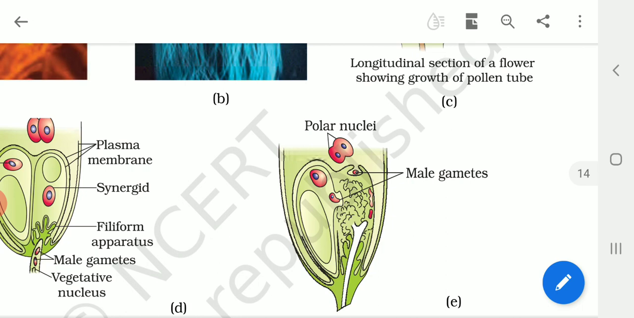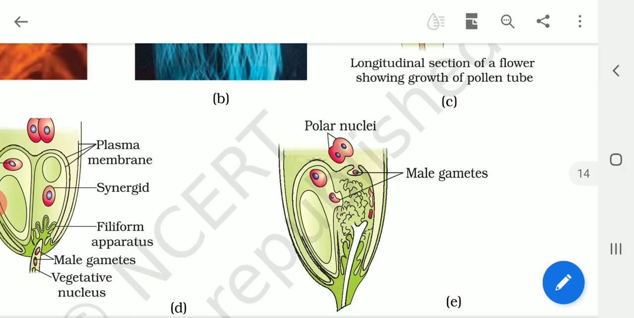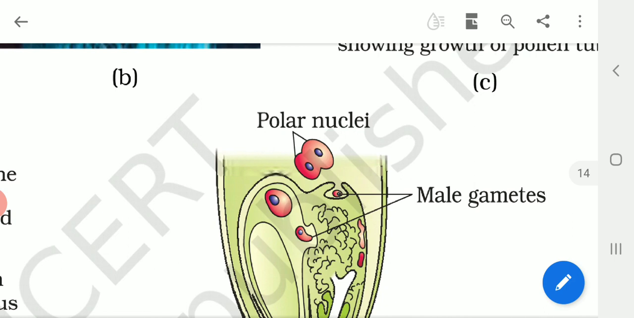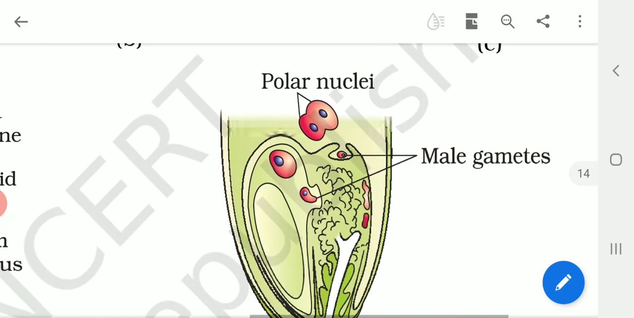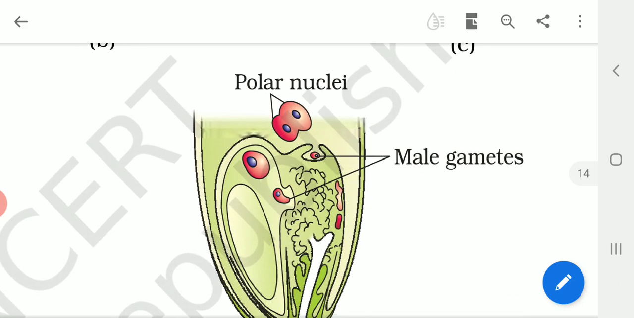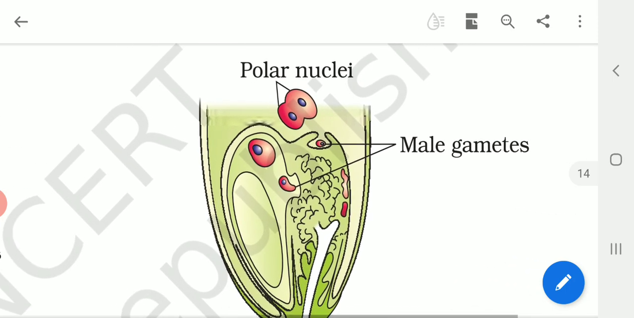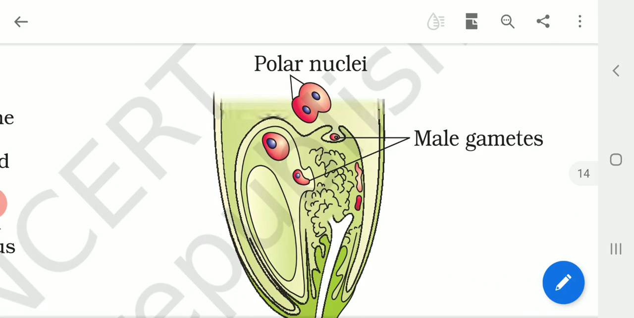And what about the other male gamete? The other male gamete will fuse with the polar nuclei. You can see here the two polar nuclei are present at the center. The second male gamete fuses with the polar nuclei and forms what is known as the primary endosperm nucleus, called PEN. Since this involves the fusion of three nuclei, it is triploid in nature, written as 3N, because it has three sets of chromosomes. Therefore it is also called triple fusion.